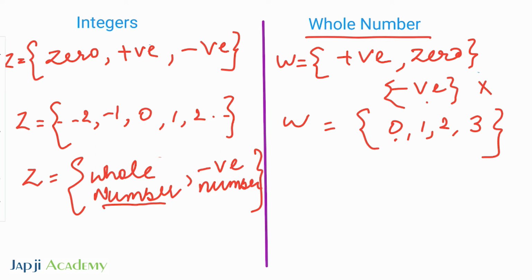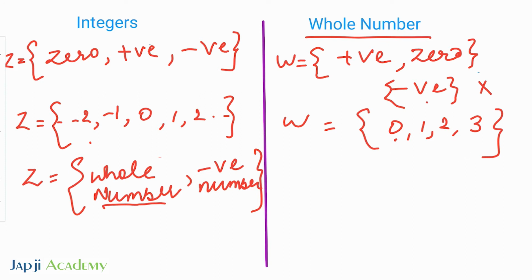So the second difference says that the group of integers includes all the whole numbers, while the group of whole numbers does not include all the integers, because there is an absence of negative numbers.